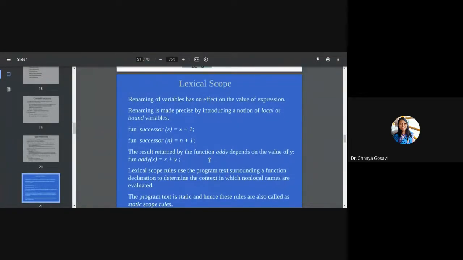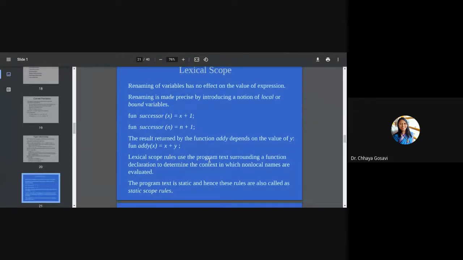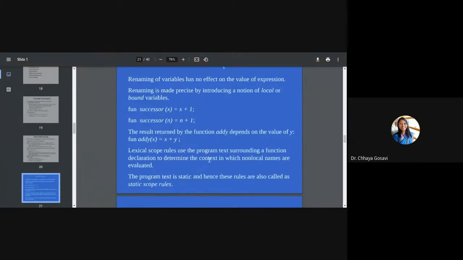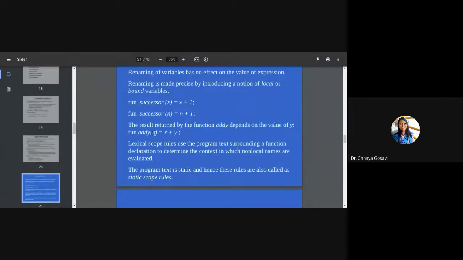In a functional programming language, the scope of a variable is limited to that particular expression. So if you replace that variable name with another, it will not change your result because you are not assigning a value to any variable. But here you are using a variable which is not declared in that expression. So which value should it refer to? It should refer to the value with the lexical scope, the immediately next expression or previous expression.